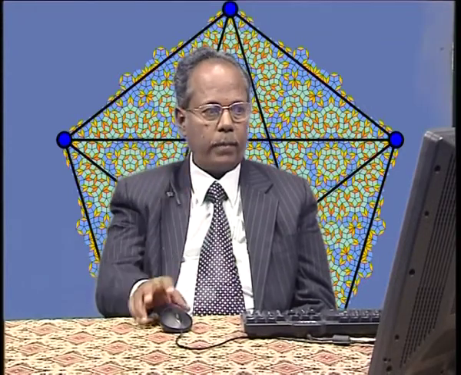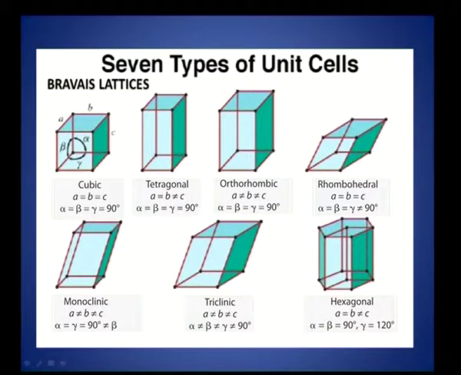And if all the lattice parameters are differing, such as A not equal to B not equal to C, right, it is an orthorhombic structure. An orthorhombic structure is one in which the lengths of the sides are unequal, but the angles are equal, right. Alpha equal to beta equal to gamma equal to 90.